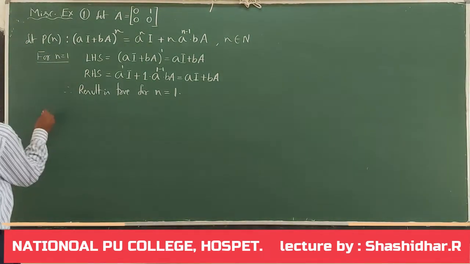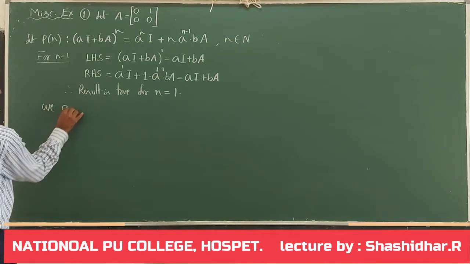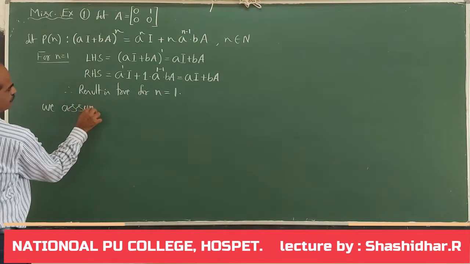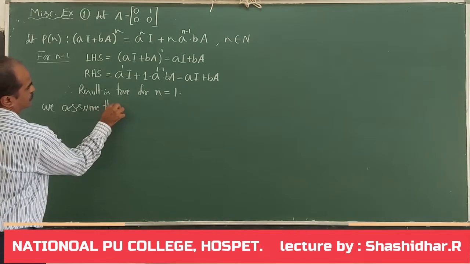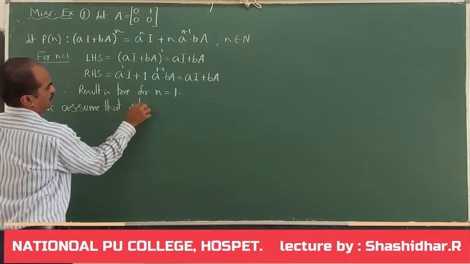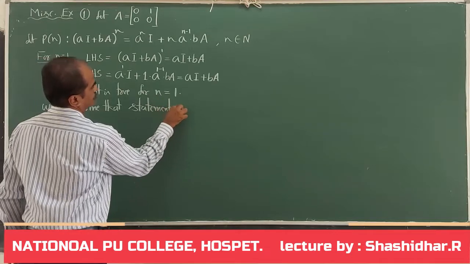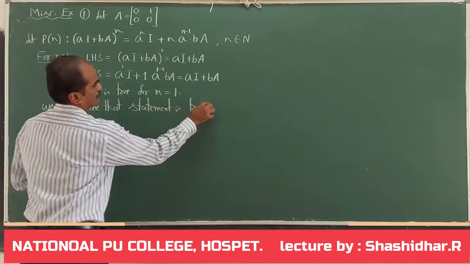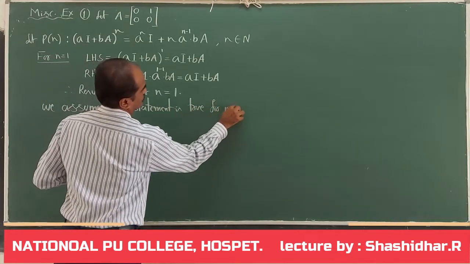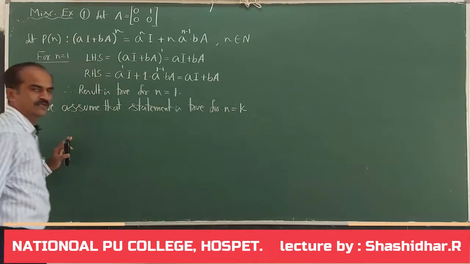Next, we assume that the statement is true for say n equal to k.